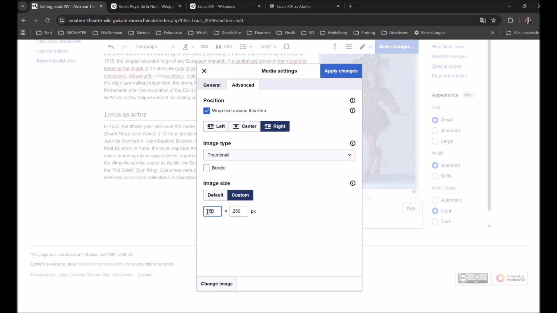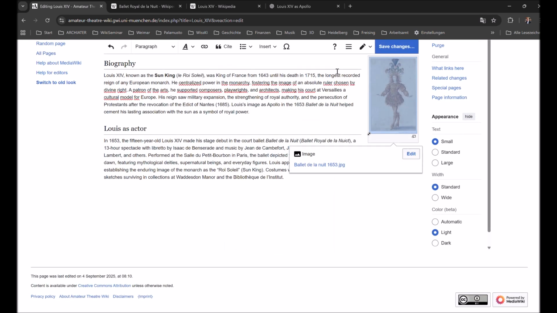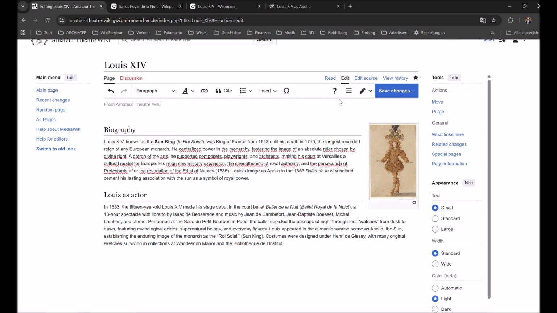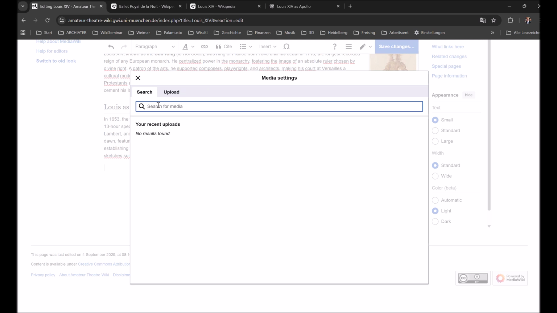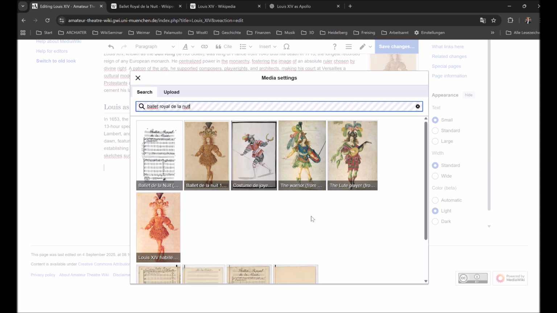This looks pretty convincing already, but I still want to add one more picture of the Ballet de la Nuit. And now I go for the costume of the lute player and also do some advanced editing.